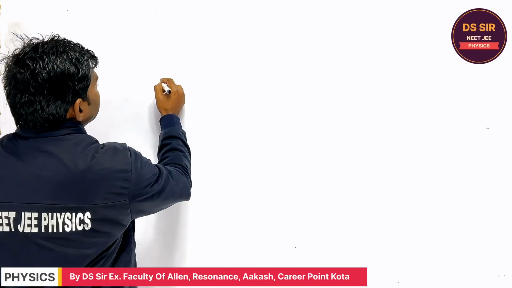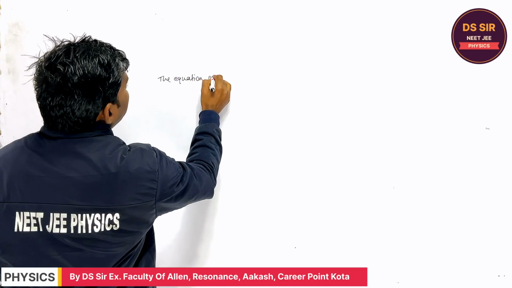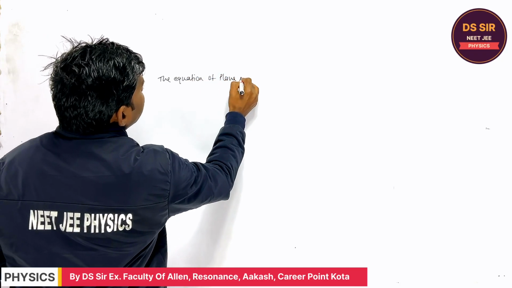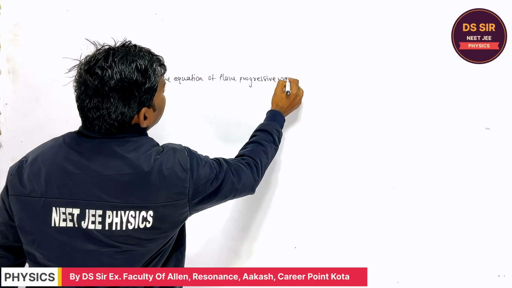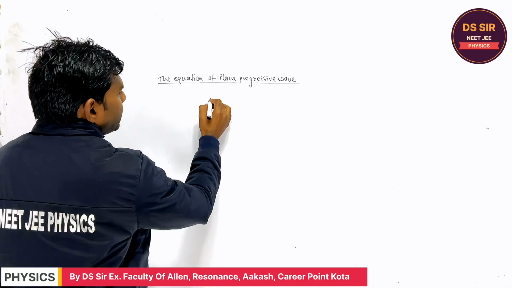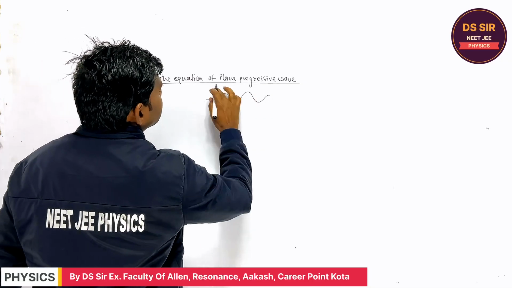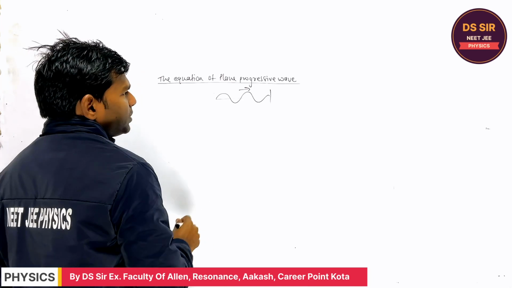So let's start a new topic. The next topic is the equation of a plane progressive wave. Plane progressive wave. Equation of plane progressive wave. That is when the wave in the string is moving like this. So we have to find this equation.